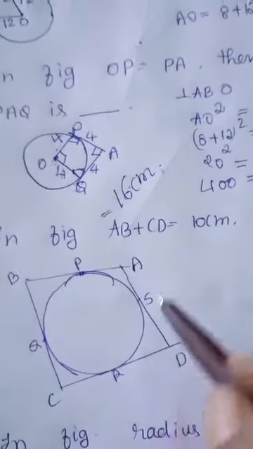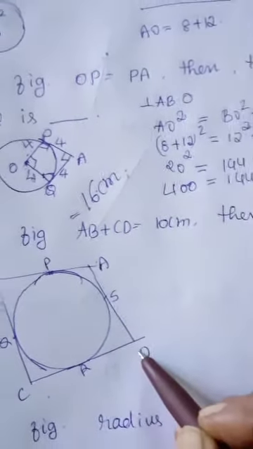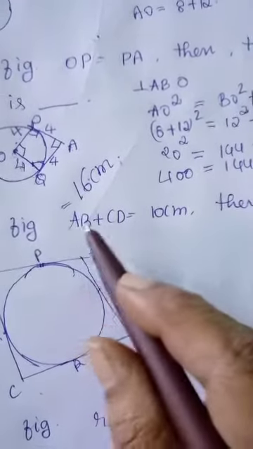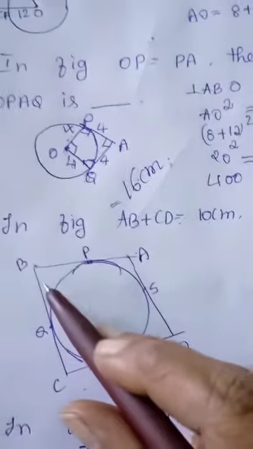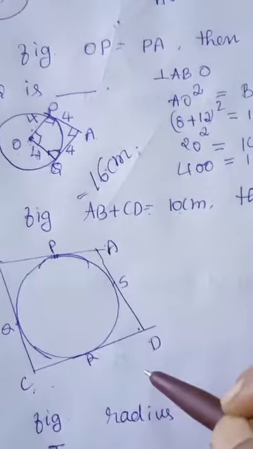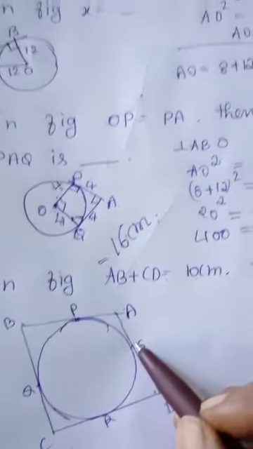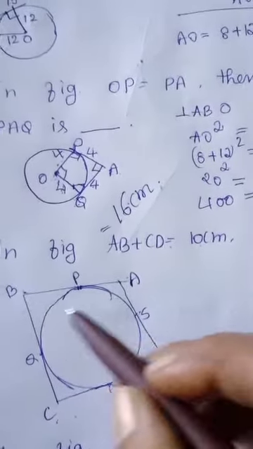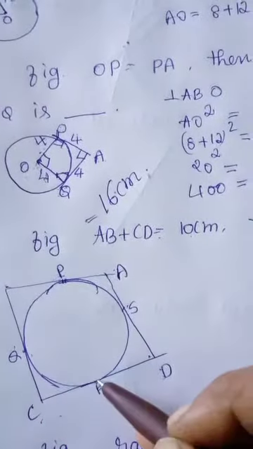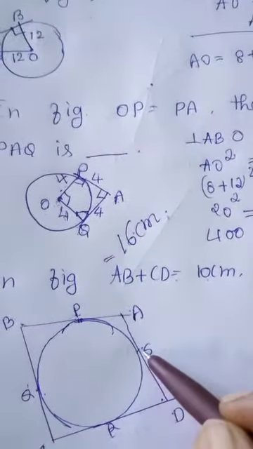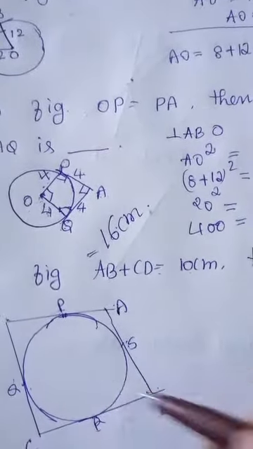In the figure, here they are given AB plus CD is equal to 10 centimeter. Then we have to find BC plus AD is equal to how much? We know AP is equal to AS because these two are tangents. Similarly, BP is equal to BQ and also CQ is equal to CR and DR is equal to DS because these are all tangents from the external points A, B, C and D.